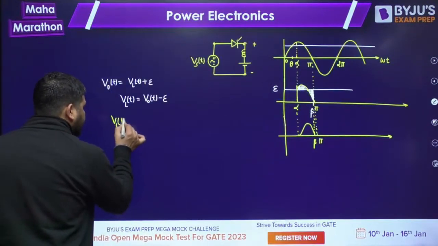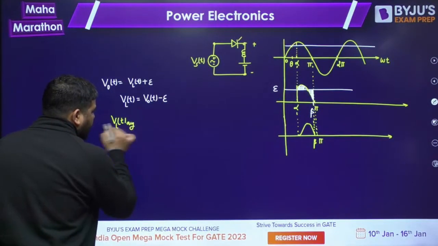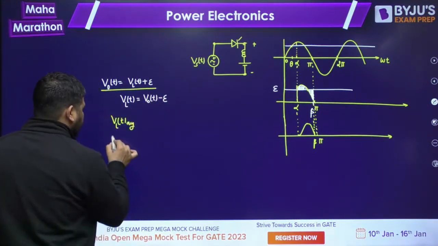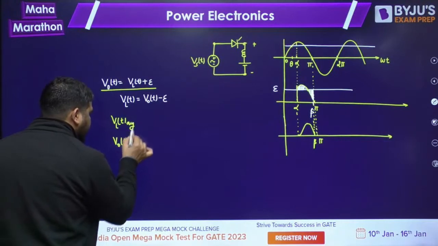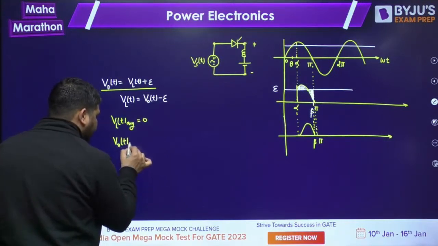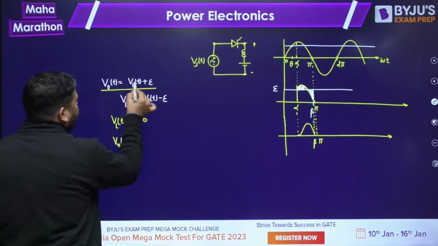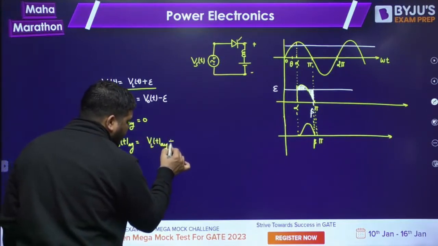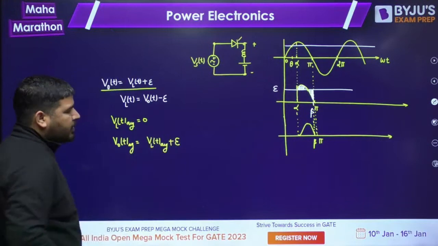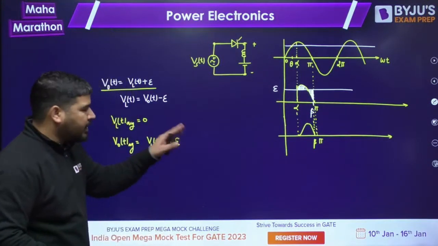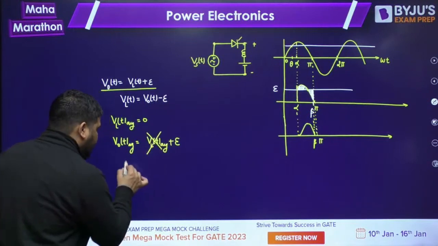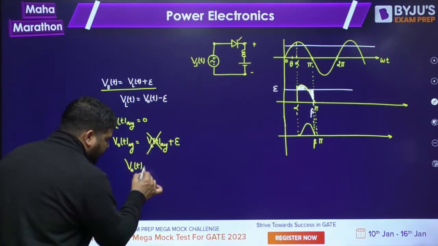So now tell me, if VLT average is 0, take the average on both sides. So V0T average must be equal to, what is this V0T average? That will be equal to VLT average plus E. Is it fine? V0T average equal to VLT average plus E. We know that VLT average is 0. So V0T average must be equal to E. Is it fine?